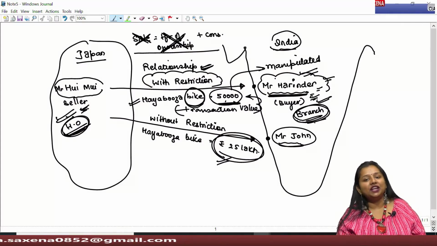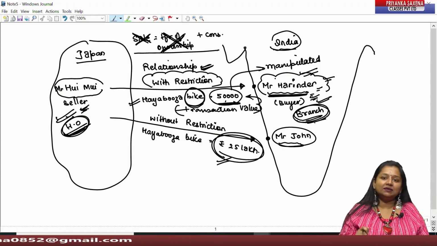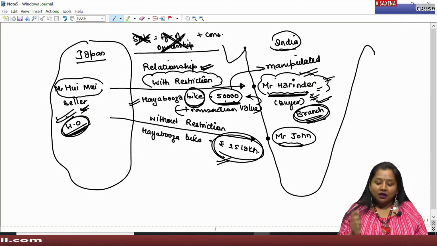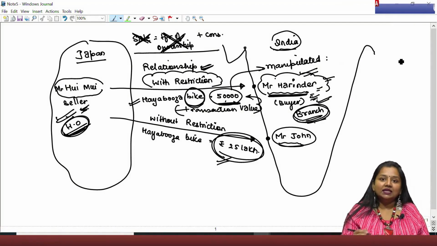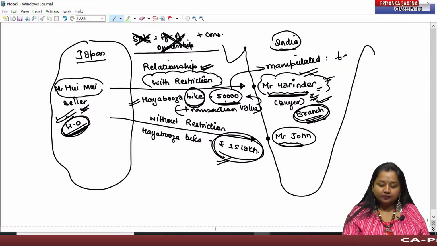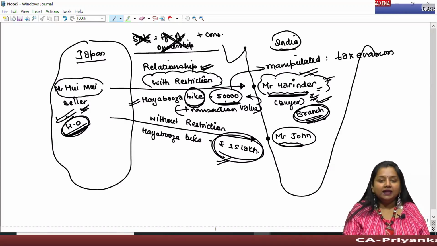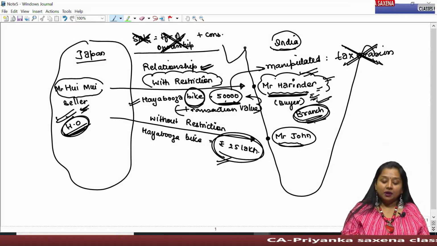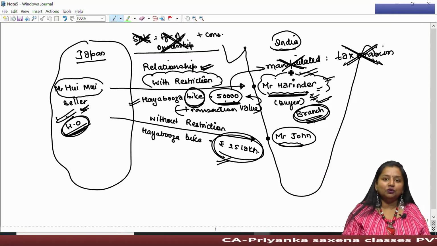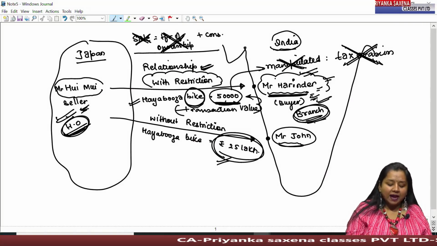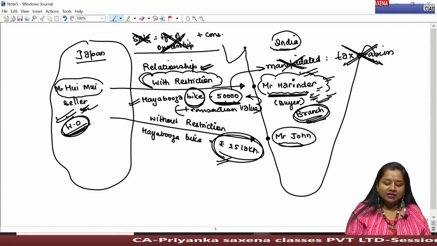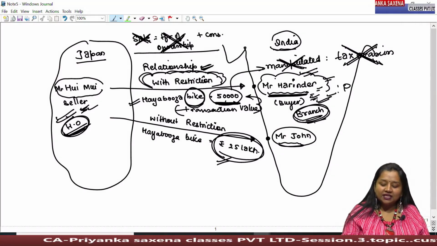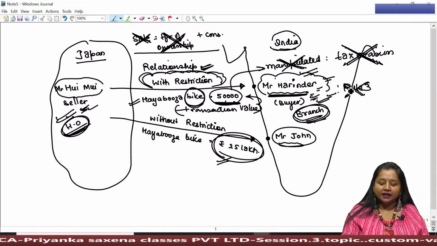And if the transaction value has been manipulated, then obviously the assessable value would also be manipulated for avoiding, for reducing the tax payable by the assessee. Therefore, the lawmaker says under Rule 3 that to avoid such tax evasion, by avoiding this manipulated value shown in the invoice by the supplier to the recipient, when the supplier imposes restriction even after the transfer, then in such a case, Rule 3 can never be applied.